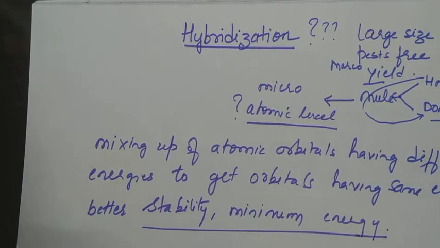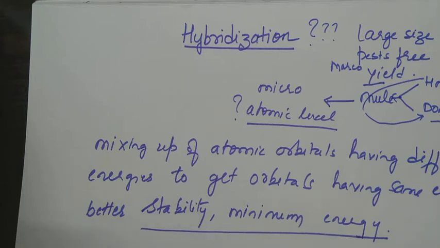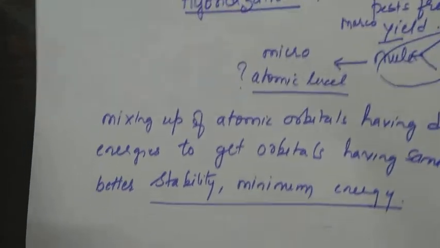hybridization takes place. So what are the two things necessary for hybridization? Why at all do they undergo hybridization? To attain better stability and to have minimum energy. To attain these two, all the atoms somehow struggle. Understood? So one of the paths is hybridization. Hybridization, as I said, is mixing up of atomic orbitals of different energies to give orbitals having the same kind of energies.